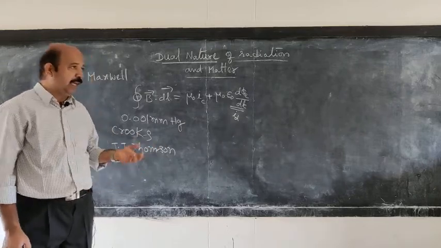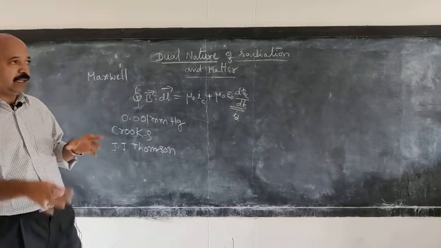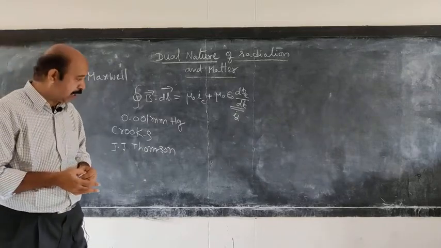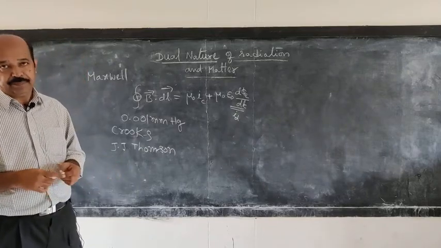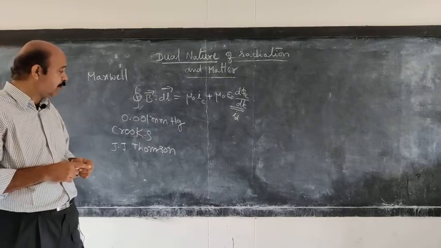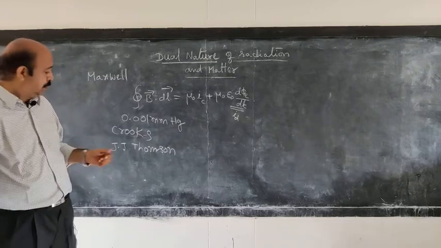All these experiments you might have studied while studying the discharge tube experiment, how the electrons were found. Now, J.J.